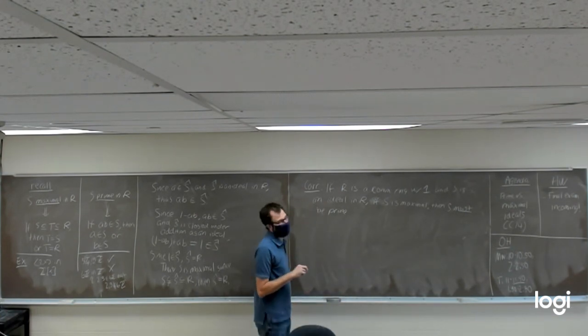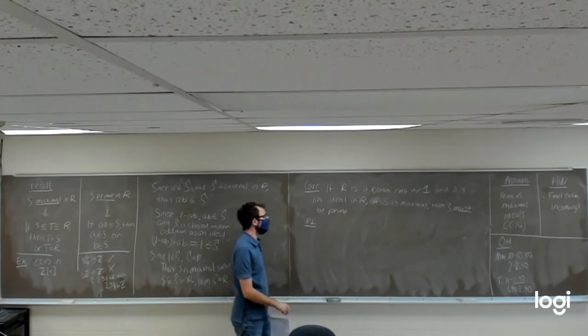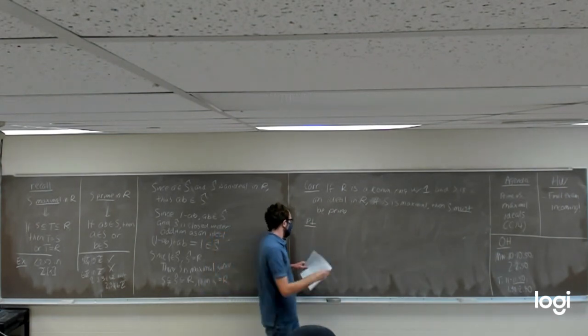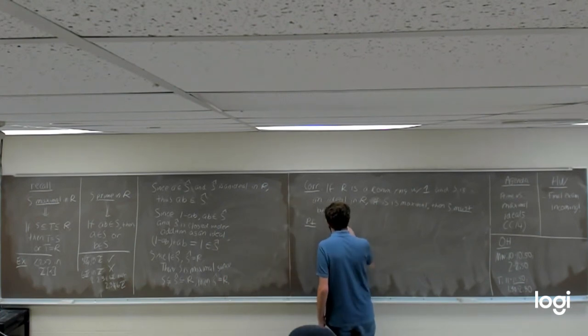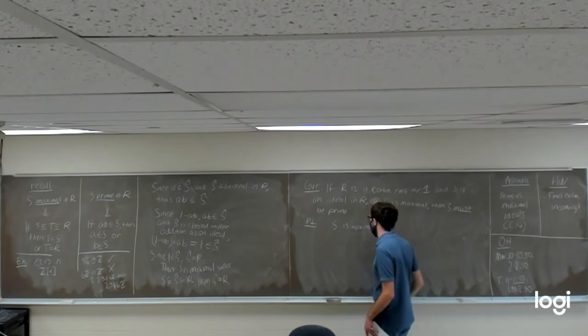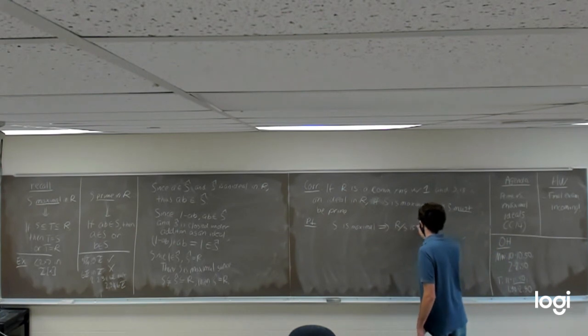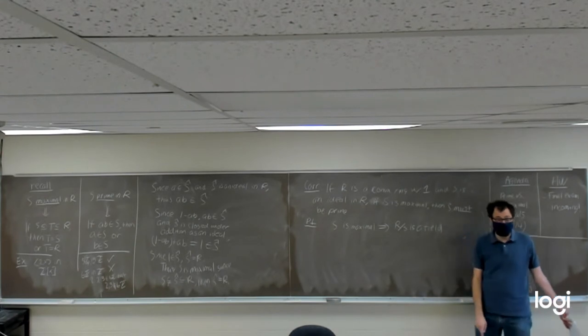So let's prove this. This one's actually a really quick proof, and it's kind of a fun proof. I like this one. So here's our proof. Suppose S is maximal. According to our previous theorem, if S is maximal, that then is going to imply that R mod S is a field, by what we just proved.